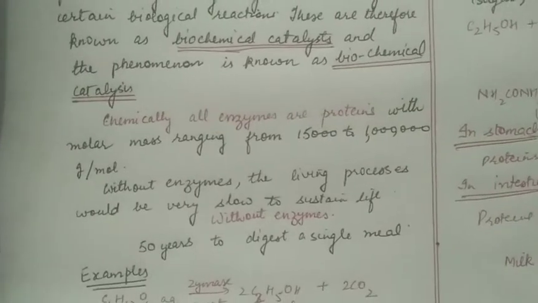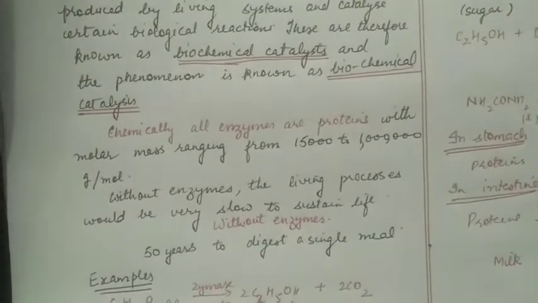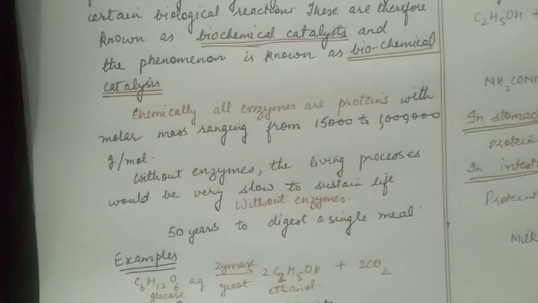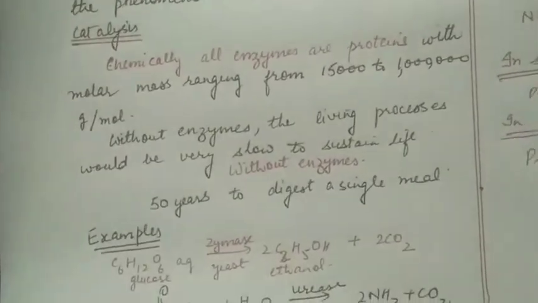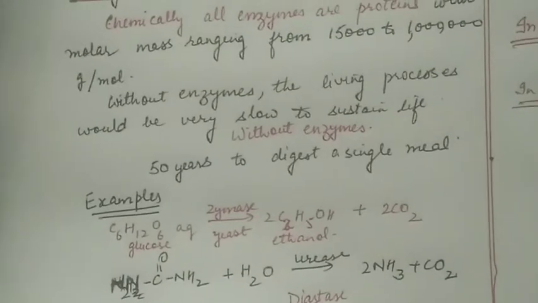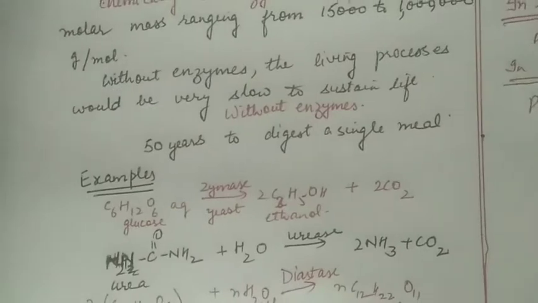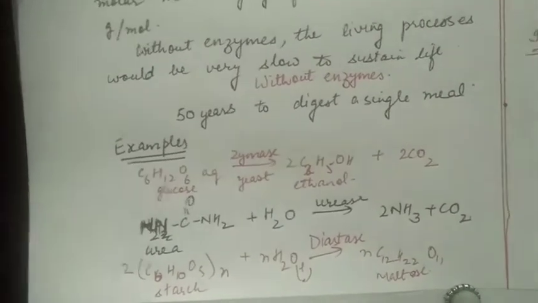Chemically, all enzymes are proteins with molar mass ranging from 15,000 to 1 million gram per mole. Without enzymes, the living processes would be very slow to sustain life. You can see that if you eat a meal today without enzymes, it will take 50 years to digest that single meal.